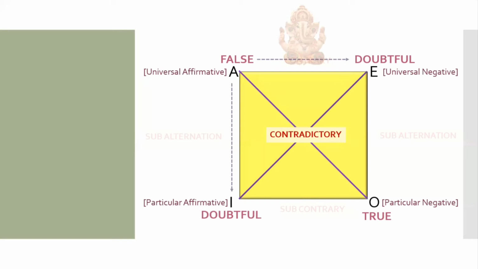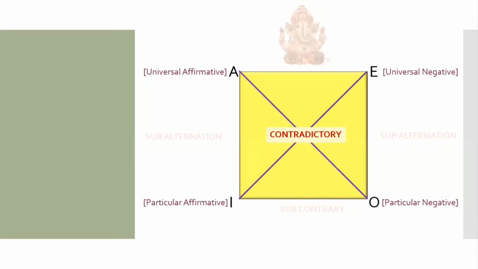There is no guarantee. We're doubtful, right? If God is going to send false down, God will definitely send true down, but false God will never send down. Okay, so let's go on. Now, let's look at E, the second statement, that is universal negative. If E is true, its contradictory will always be false. If A is true, its contradictory is also always going to be false.